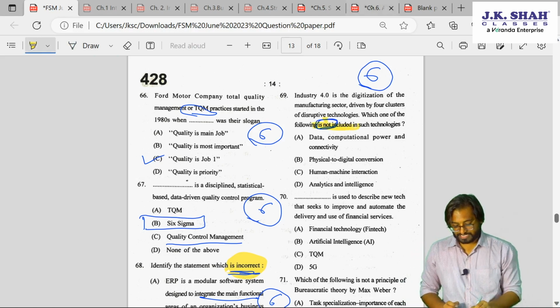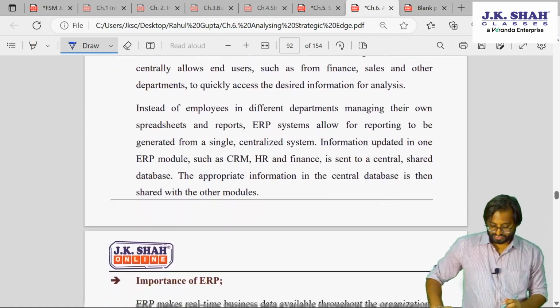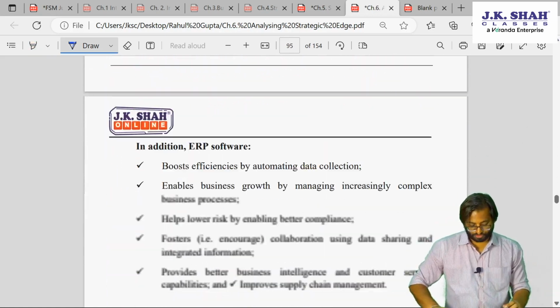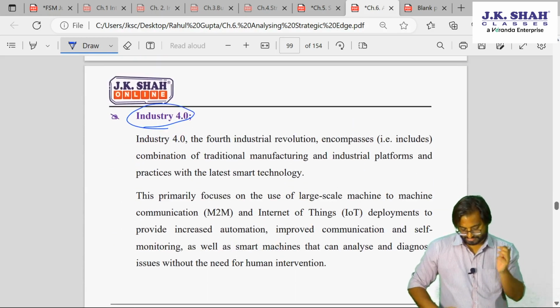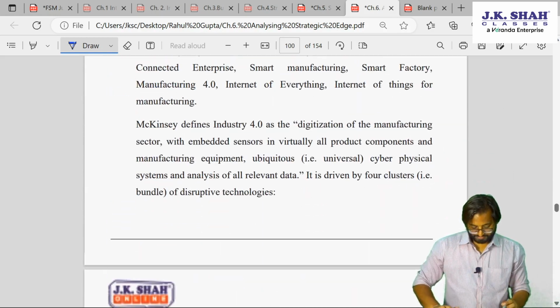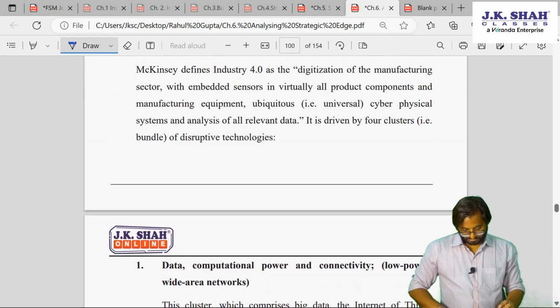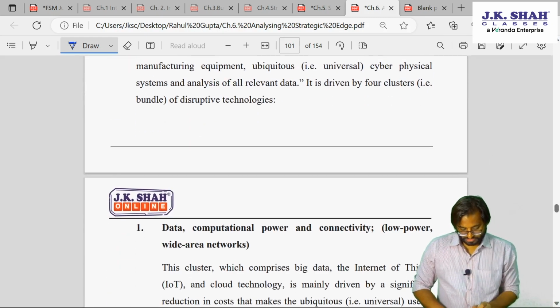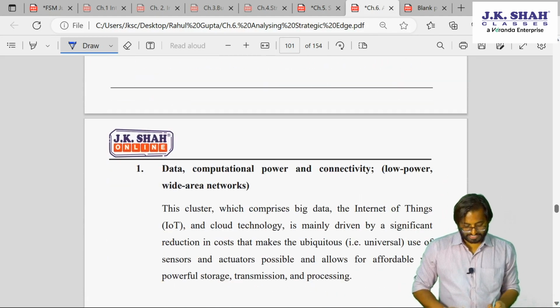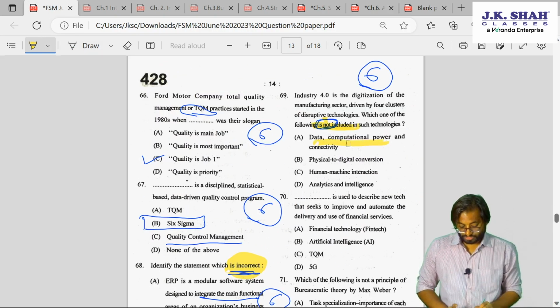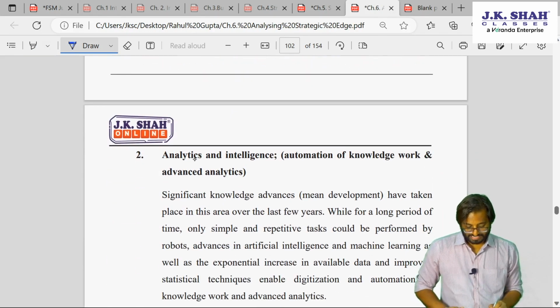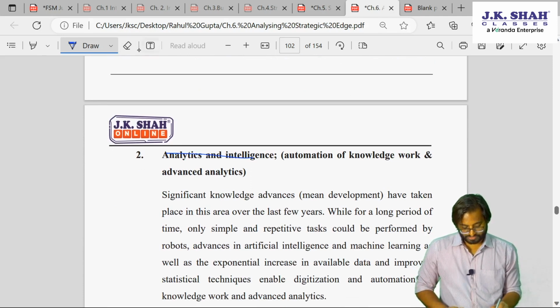4 clusters, guys. Again, I had told you that this can be very important from exam point of view. Industry 4.0, 4 clusters. It is a direct question. See here. It is driven by 4 clusters. Data, computational power and connectivity. It is there. So not okay. Then we have analytics and intelligence. I'm sorry for this. Data, analytics and intelligence.